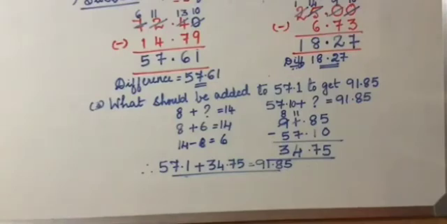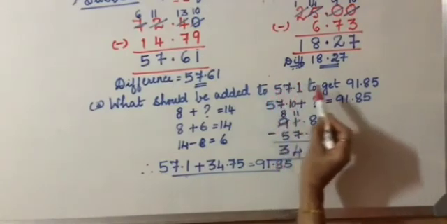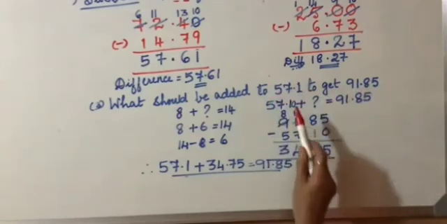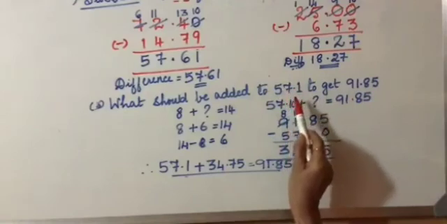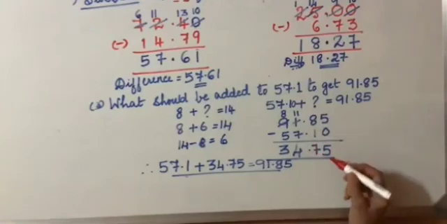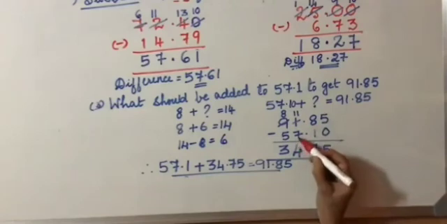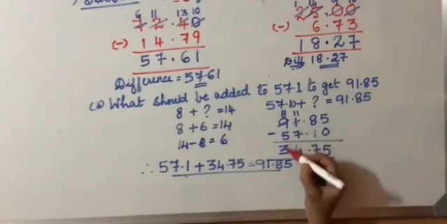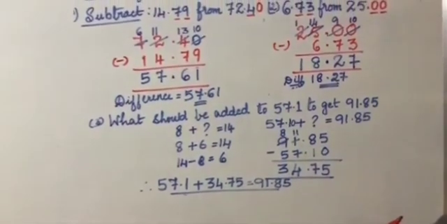Hope you understood how we did this. Some number has to be added to this to get 91.85. So to get 91.85, we remove 57.1. So whatever is remaining, that number has to be added to here itself. You can check, children, cross check. 5 plus 0 is 5. 7 plus 1 is 8. 7 plus 4 is 11. 5 plus 3 is 8 plus 1, 9. Here itself you can do the cross checking. Clear? Okay.